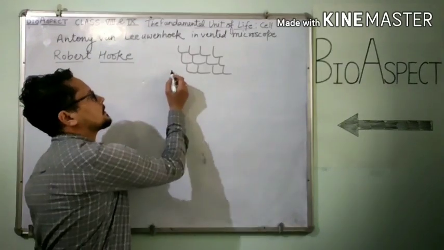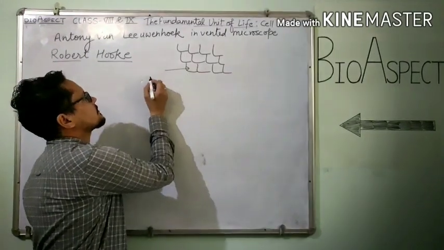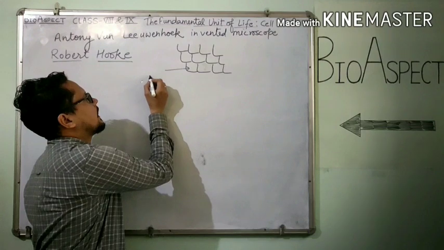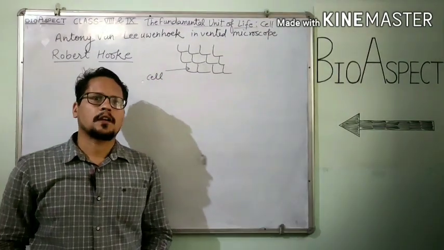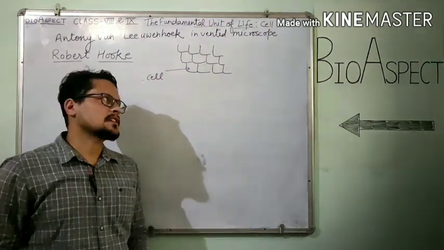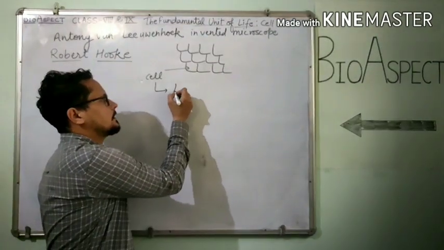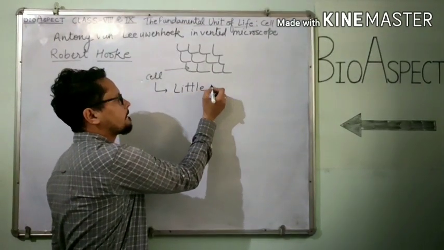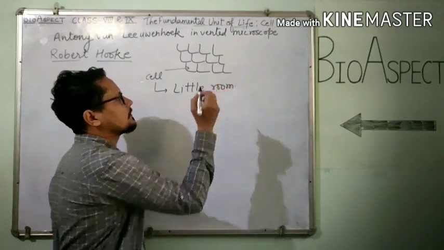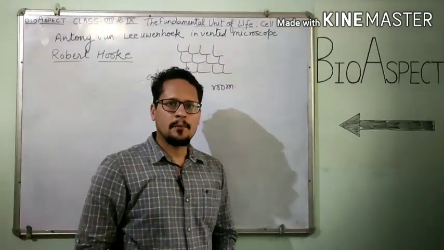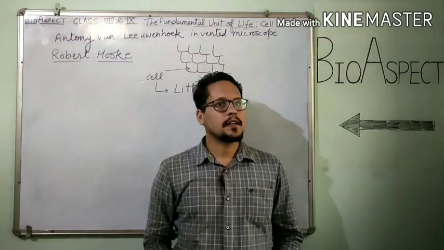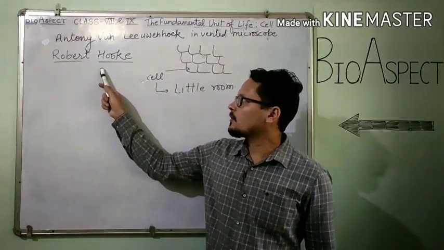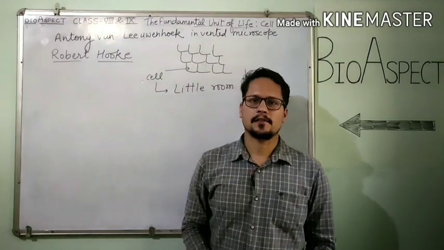Okay, and he named each small box a cell. Alright, in the Latin language, cell means little room. Remember students, Anthony von Leeuwenhoek observed living cells and Robert Hooke observed dead cells.